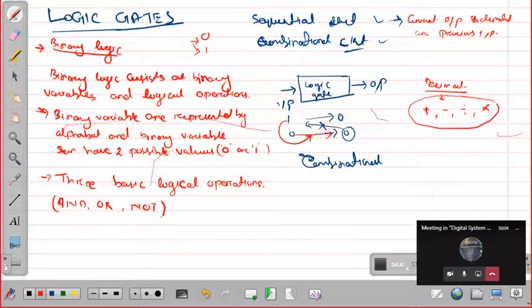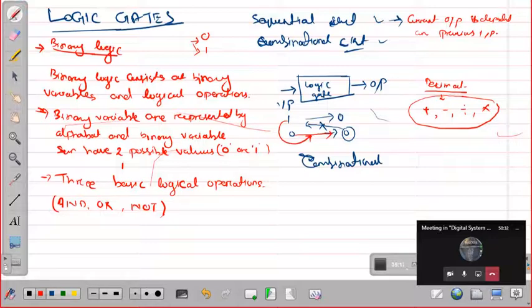When it comes to logic gates or binary number system, not exactly binary number system, binary number system has addition, subtraction, multiplication, all those things. But when it comes to logic gates or logic operations, there are three logic operations available, that is AND operation, OR operation and NOT operation. And by which devices or which method it is done, those are the gates.